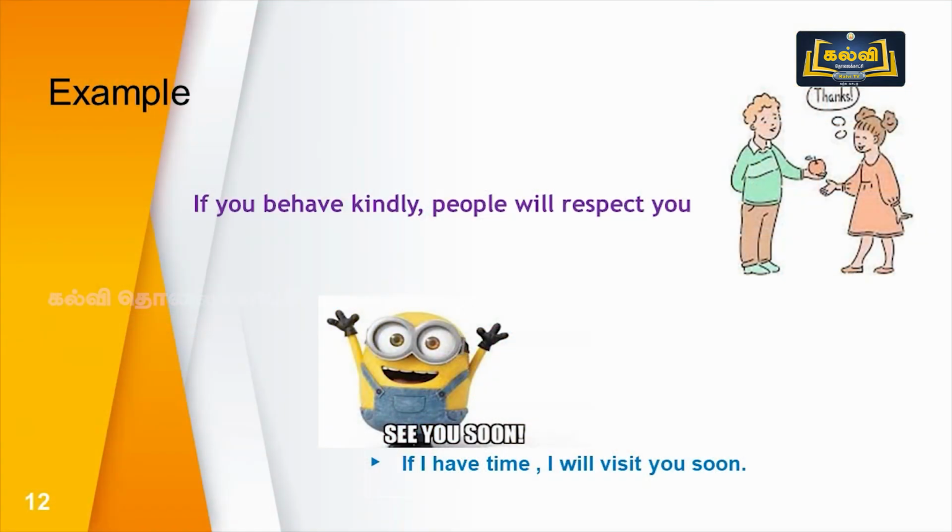See the example. If you behave kindly, people will respect you. See the if clause: if you behave kindly. What's the verb here? Behave. Which tense is used?